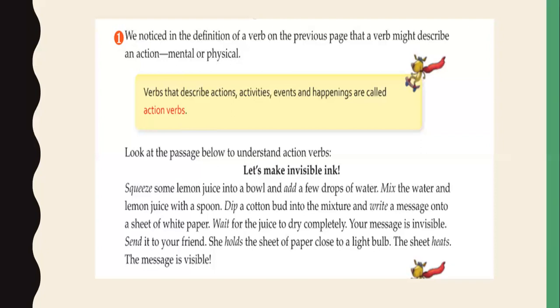So you can try this also, students. It's an interesting experiment. You can make invisible ink by doing this. Okay. So here you are doing something. So this passage describes what? Action verbs.